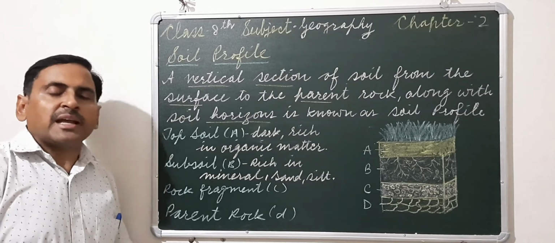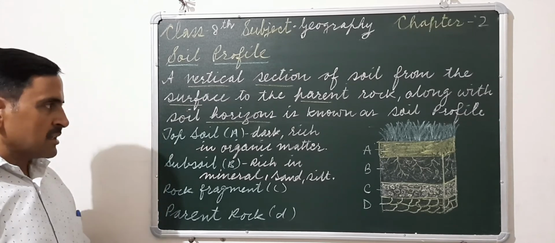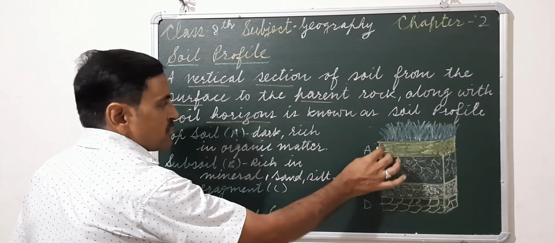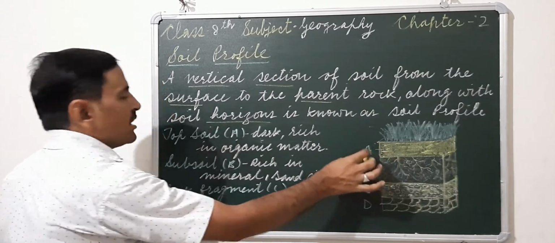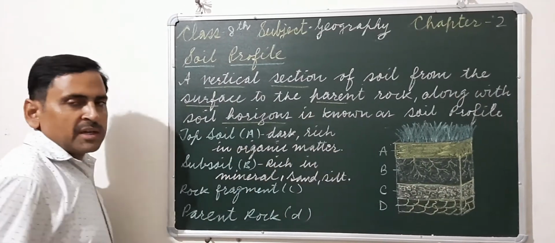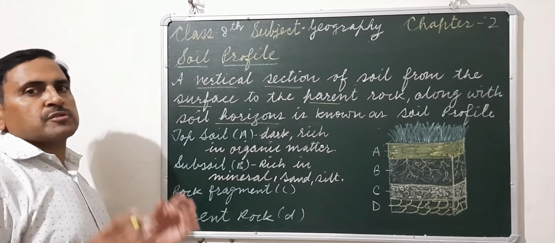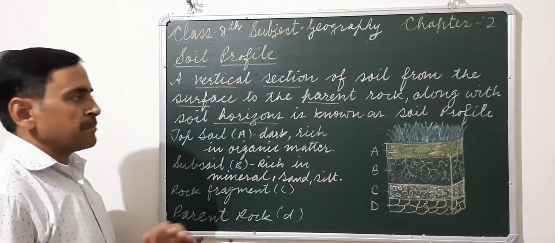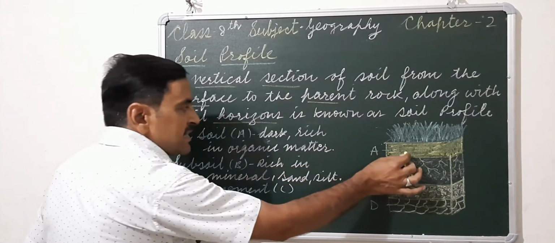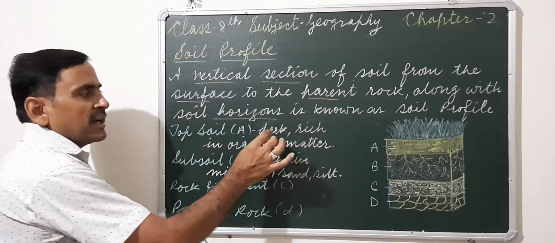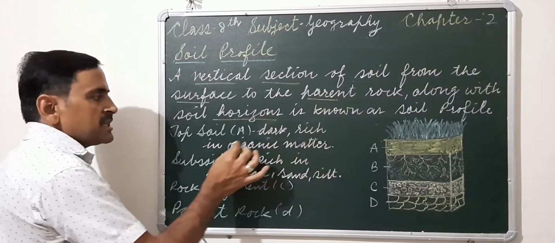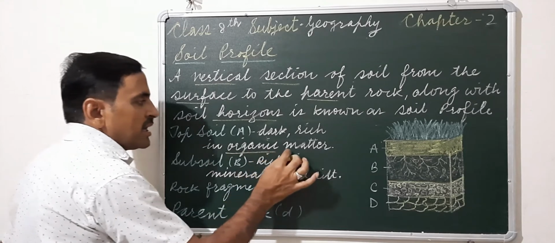So soil profile has mainly 4 layers. The topmost layer, which we call horizon A or topsoil, is the most essential soil for the growth of plants. This soil is dark in color and will always be rich in organic matter.